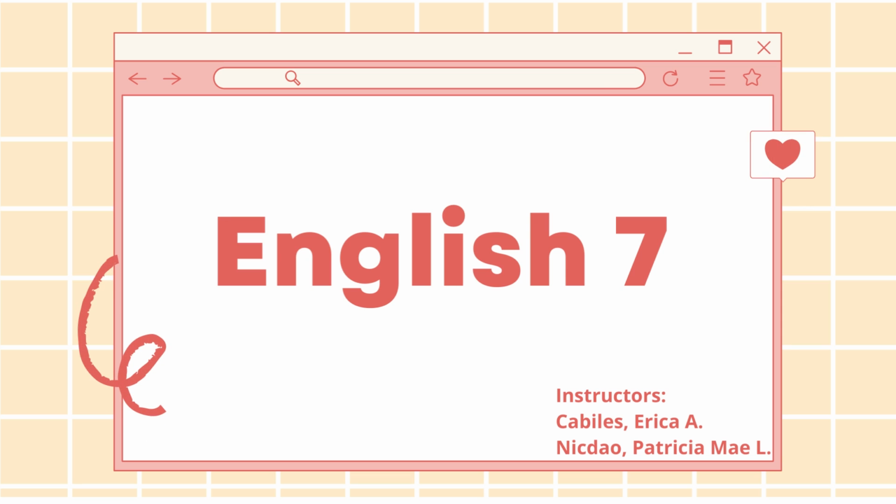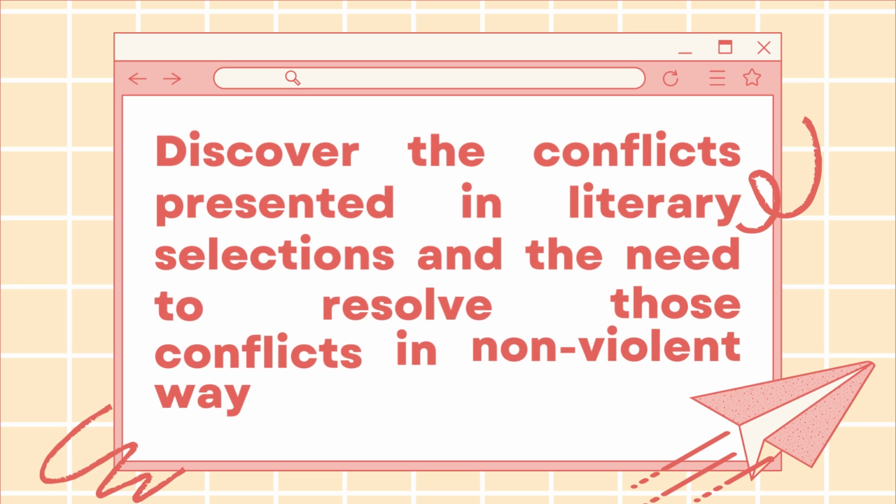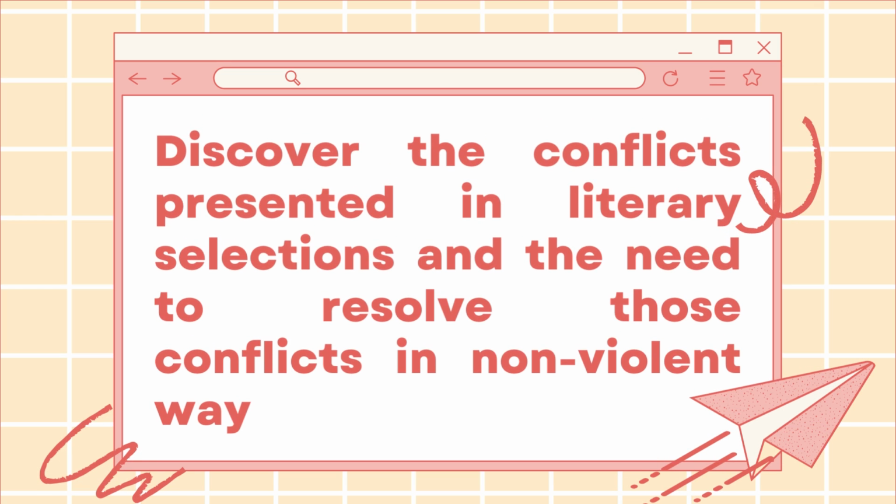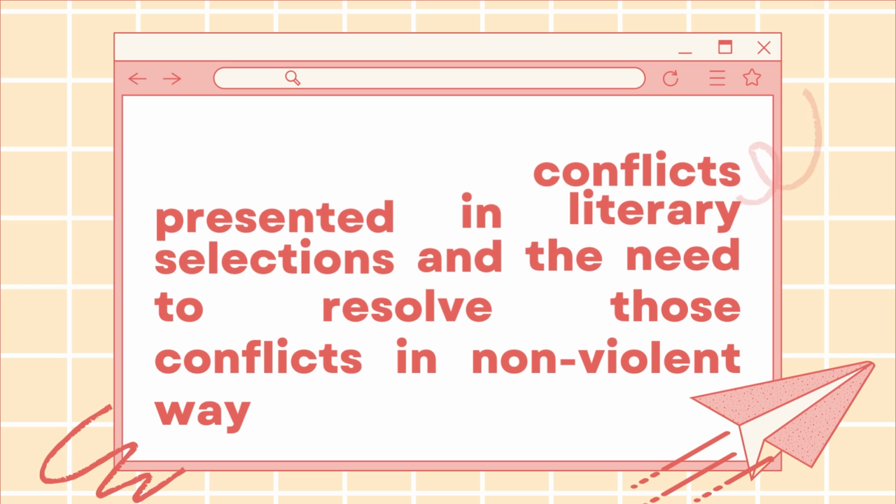Grade 7, I'm teacher Cadillac, together with teacher Nick Dao to discuss to you on how to resolve those conflicts in nonviolent ways. Nonviolent ways can strengthen human relationships. It means that individuals must exhibit themselves while respecting others in order to resolve those conflicts. It also necessitates that they communicate in order to address problems and come up with solutions. Also, all of these conflict resolution elements can help to strengthen relationships while also preventing violence. Discover the conflicts presented in literary selections and the need to resolve those conflicts in a nonviolent way.